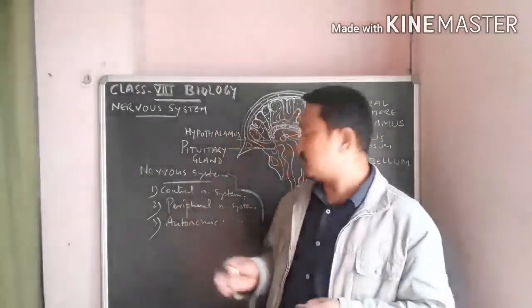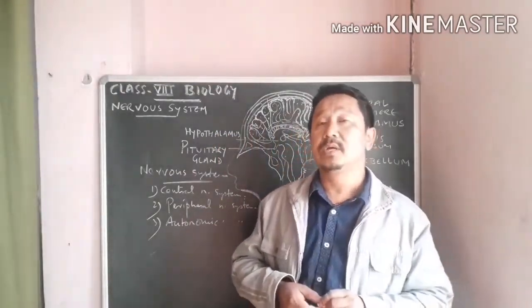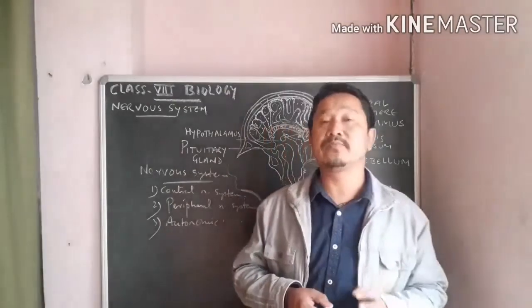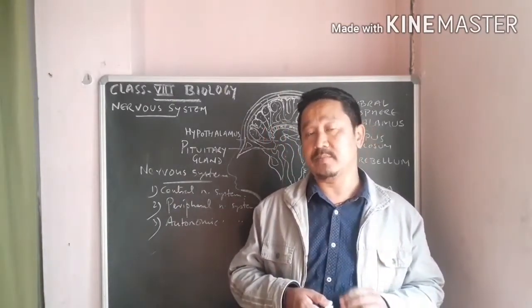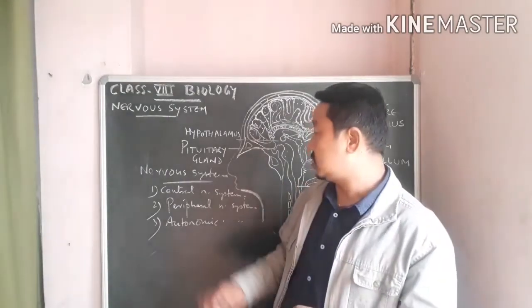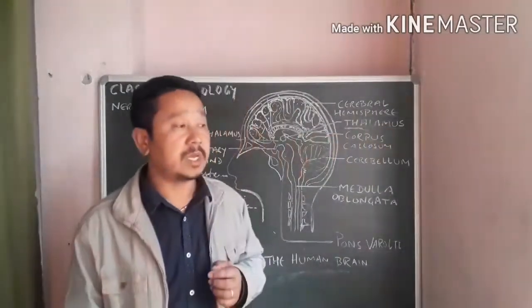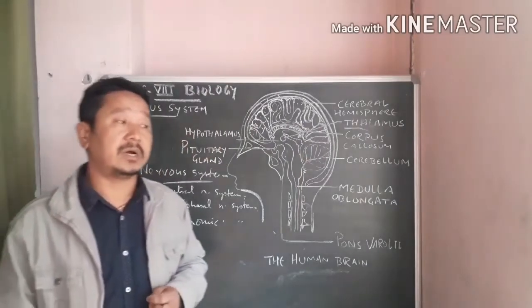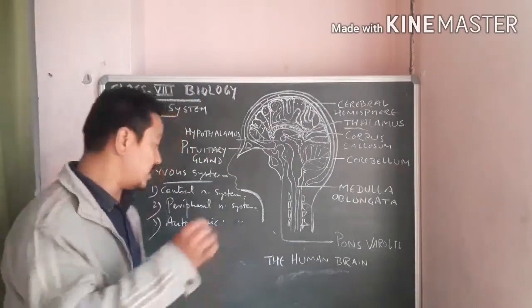Then the peripheral nervous system consists of the nerves passing to and from the central nervous system. Whereas the third one, the autonomic nervous system, consists of a pair of chain of ganglia. Here is a word called ganglia.